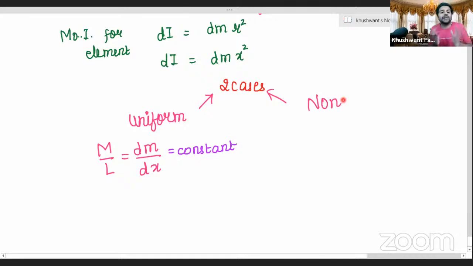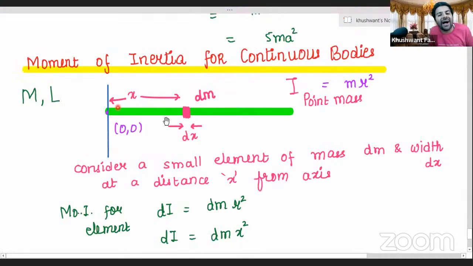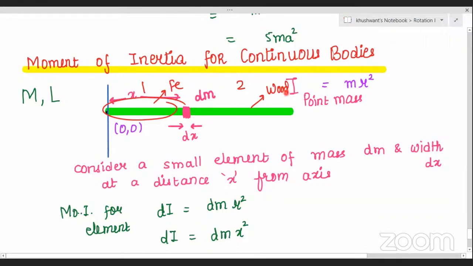इसका meaning भी समझो. It means that कि rod कहीं से हल्की है, कहीं से भारी है. I repeat. Suppose this part of the rod is made up of iron, and this part of the rod. Suppose the first part of the rod is 1, second part of the rod is 2. This first part is made up of iron and second part is made up of wood. Aryan, tell me which part will be heavier and which part will be lighter? Sir, iron will be heavier.